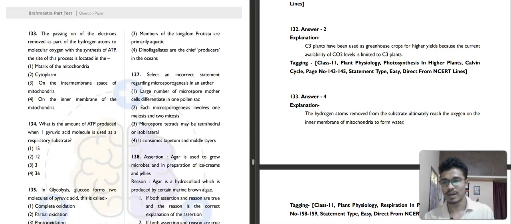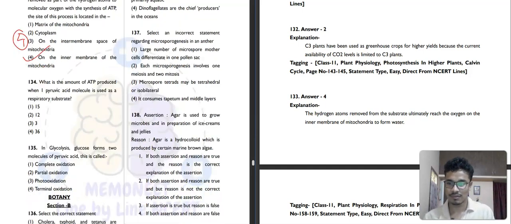Then question number 133. The passing on of the electrons removed as part of hydrogen atoms to molecular oxygen with the synthesis of ATP. The site of this process is located in the matrix of mitochondria, cytoplasm, the intermembrane space of mitochondria, or the inner membrane of the mitochondria. So this is present in the inner membrane of the mitochondria. Then question number 134.